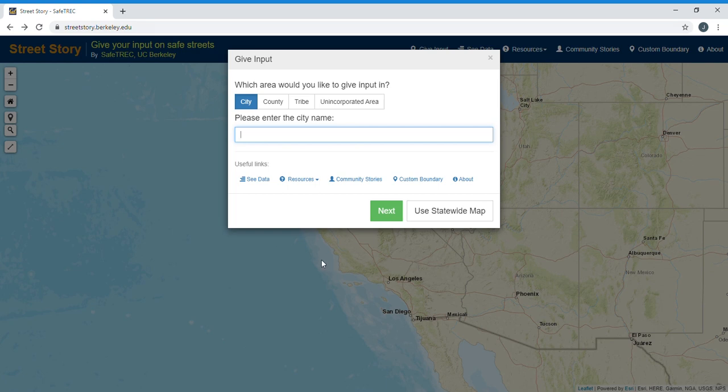You will see this pop-up box that asks to give input. Here you can choose to provide input in a city, county, tribal area, or unincorporated area. If you're wanting to see data for an area, enter the area, then click See Data. As you can see, there are other links provided to better assist you throughout this process. I am going to type in the city of Berkeley, then hit Next.